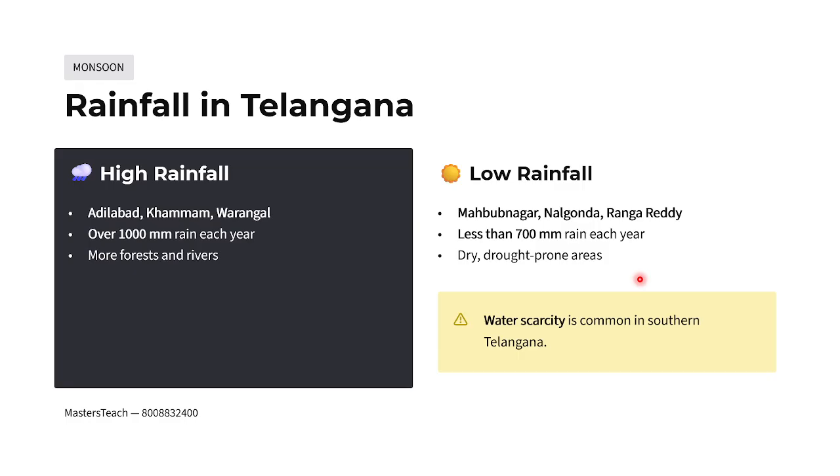So it is a dry, drought prone area, and water scarcity is there in the southern part of Telangana. You should remember the highest rainfall is in Adilabad, Khammam and Warangal, and the low rainfall is in Mahbub Nagar, Nalgonda and Rangareddy districts, less than 700.